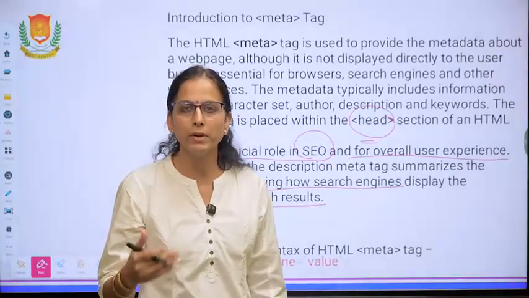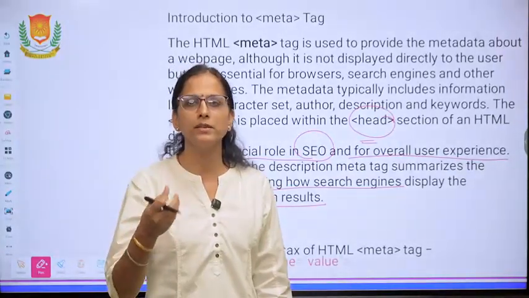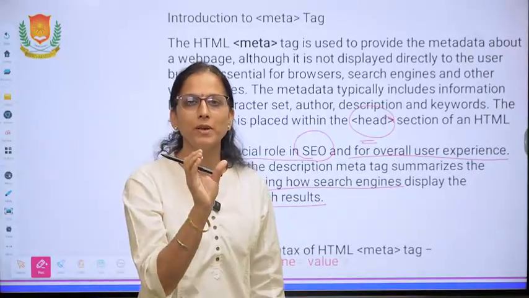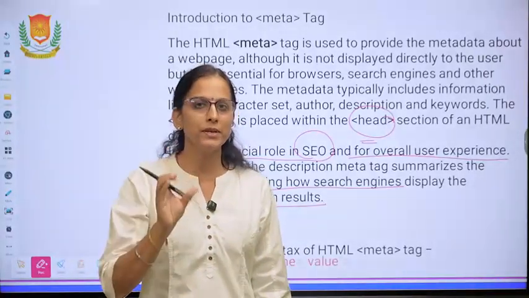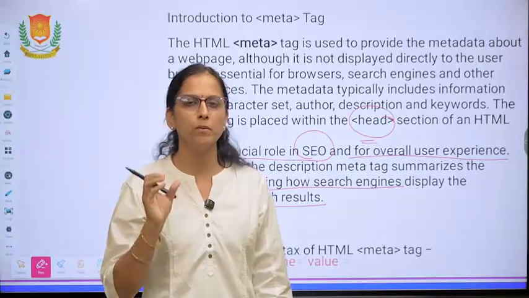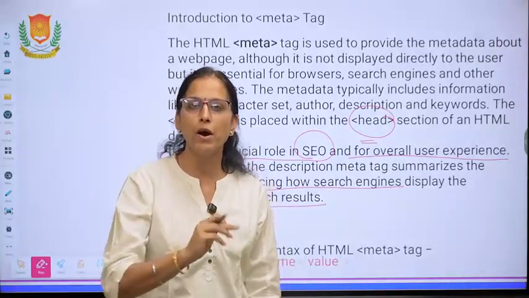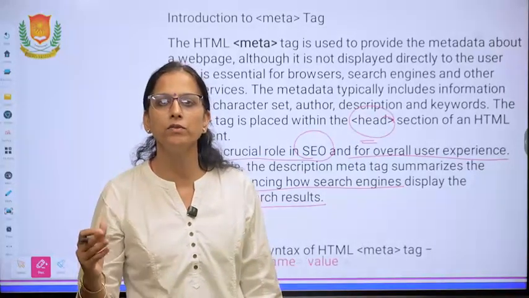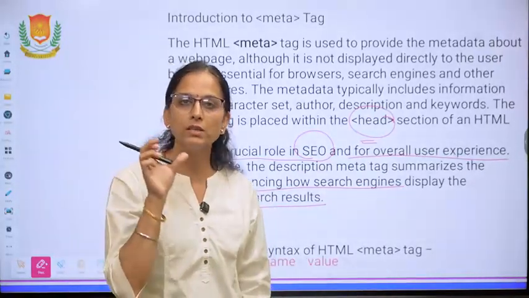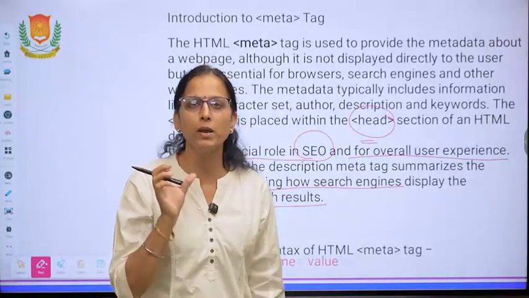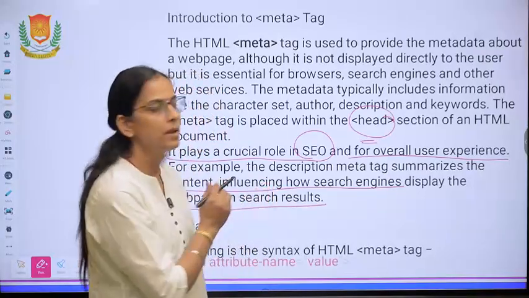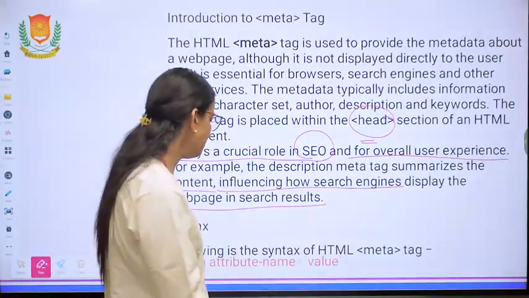If you don't remember the name of the author, then you will write some beginning words of that particular poem. So these are the specific words. This is basically the description, brief information about the website, about that poem, about the information which we are searching. So these keywords play a very important role and they can be defined using the meta tags.